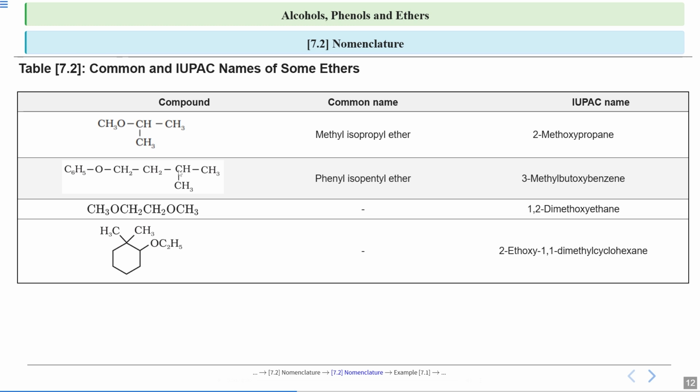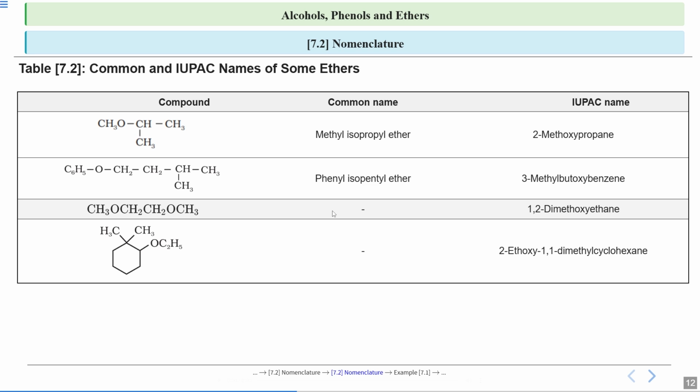Now 1, 2, 3, 4. Now at the third position of this carbon, methyl is attached. So you will write 3-methylbutoxybenzene. Since this is your parent alkane with 6 carbon atoms and this is your alkoxy substituent. At third position, methyl is attached. So 3-methylbutoxybenzene. Okay. Now for these two compounds, the common name is not given.